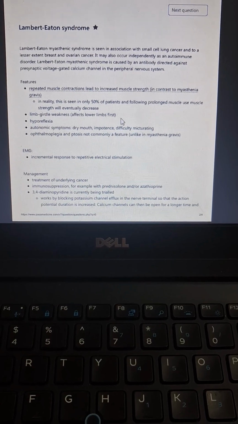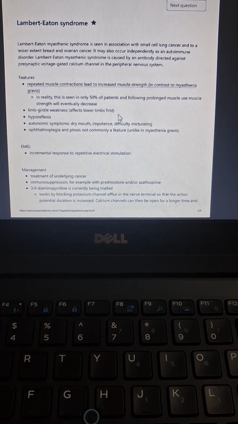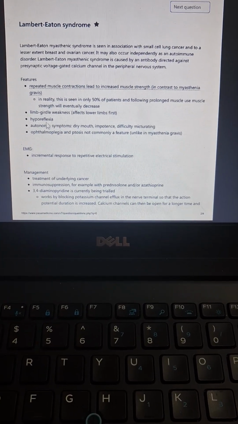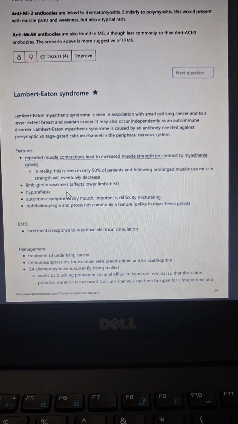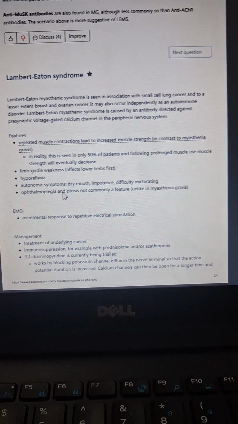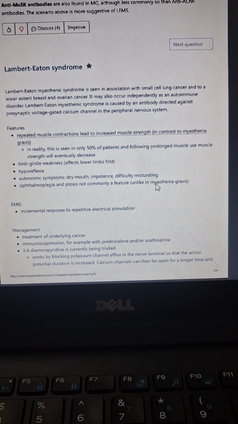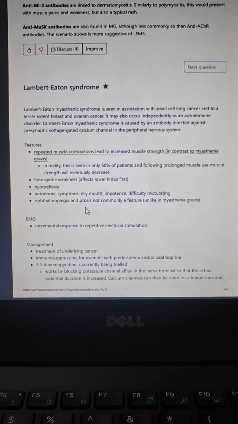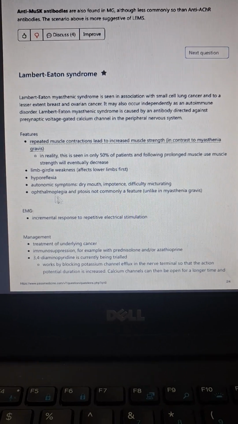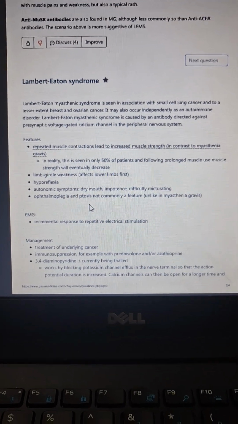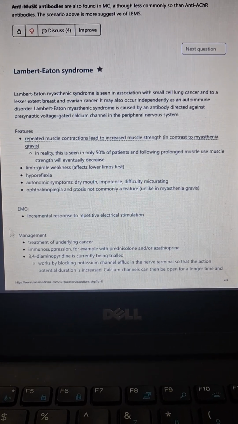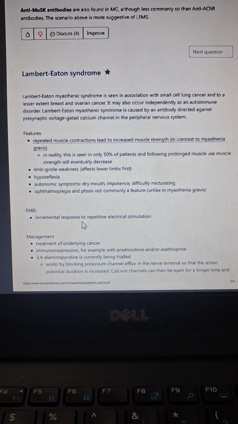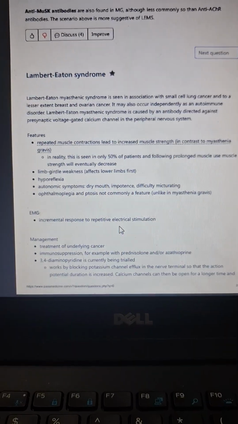It most commonly affects the lower limbs first. I will also show you the difference between Lambert-Eaton and myasthenia later on. It also has hyporeflexia, and the next is autonomic symptoms like dry mouth, impotence, and difficulty micturating. However, as we know, in myasthenia gravis ophthalmoplegia and ptosis are commonly a feature, but in Lambert-Eaton they are not. Electromyography is a very important point in Lambert-Eaton syndrome, and there is an incremental response to repetitive electrical stimulation.